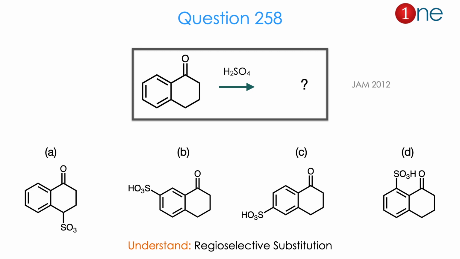So there are 4 different possibilities. So from the question and the possible 4 different answers, you might realize the question is really about regioselective substitution of the SO3H group. The answer is B. Let us see how.